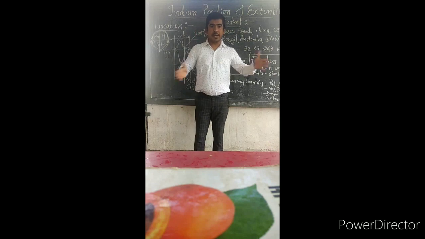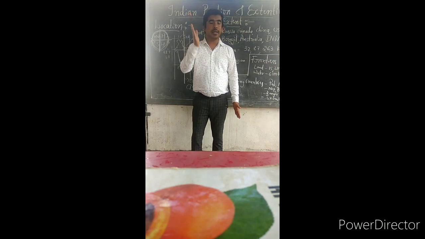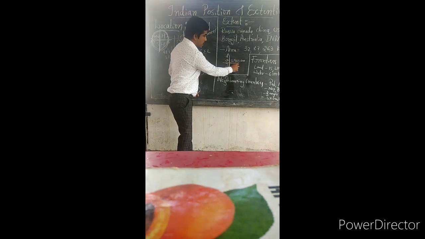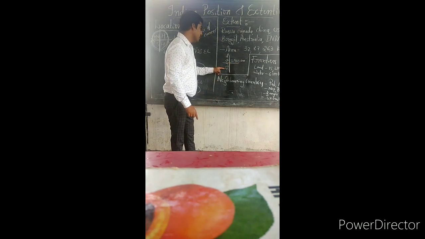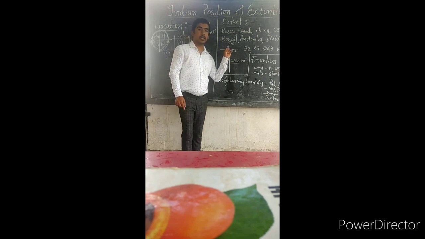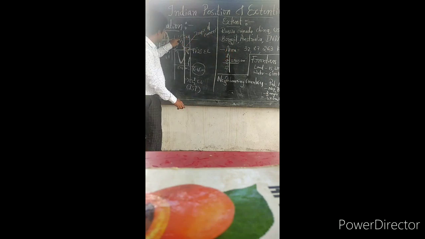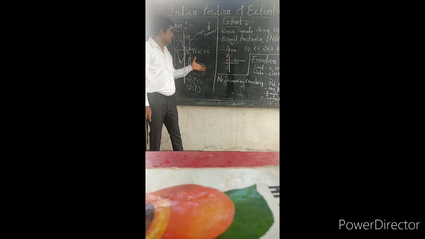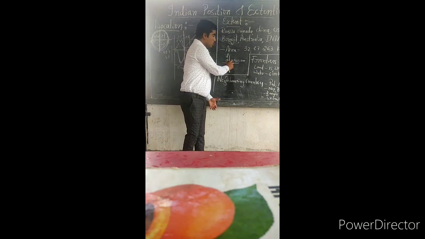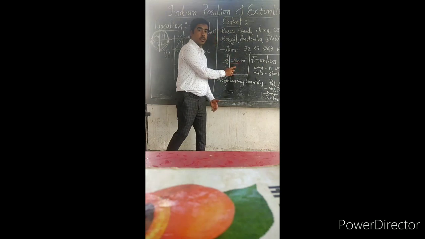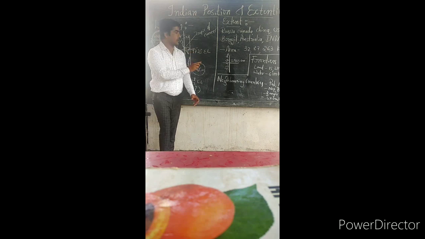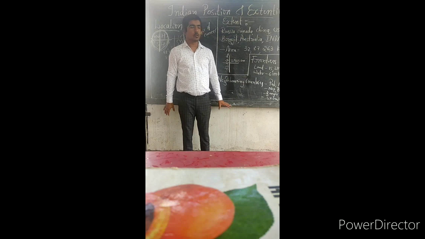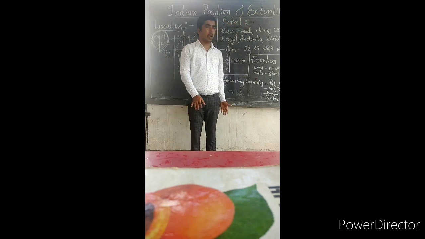Okay. So what is the width and what is the length of India? See, can you see this cross here? So this is the length, this is the width. Length is 3,214 kilometer. 3,214 kilometer is the length of India. Width, 2,933. 2,933 is the width of India. Hope you have got it. So this is about the extension of India.